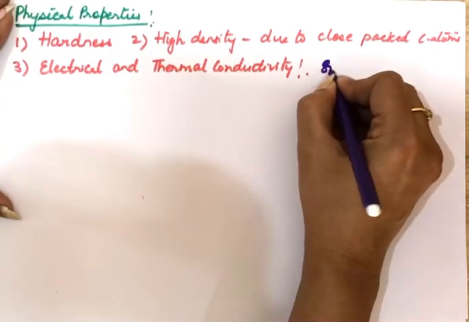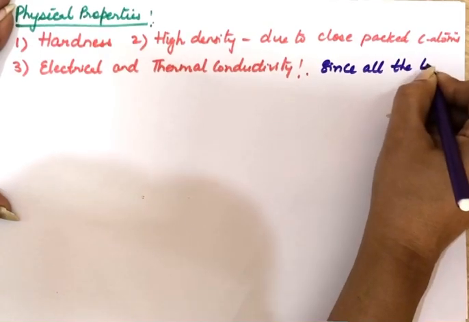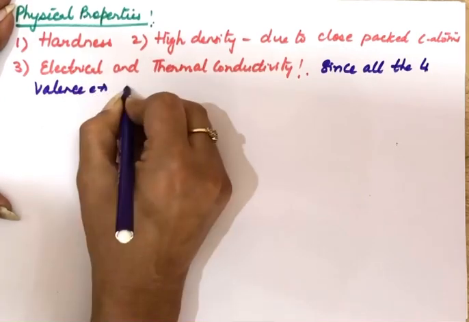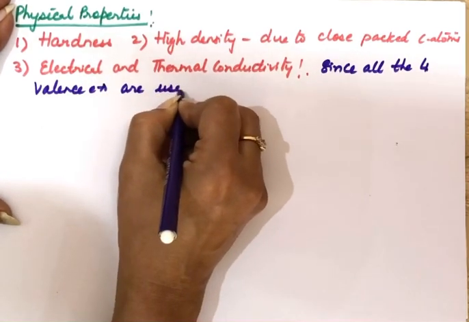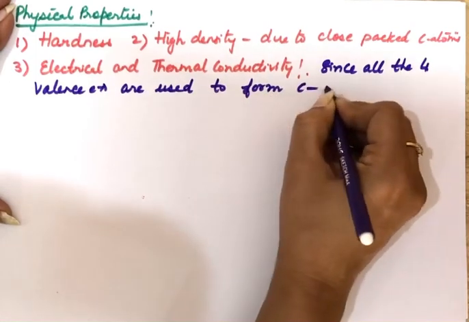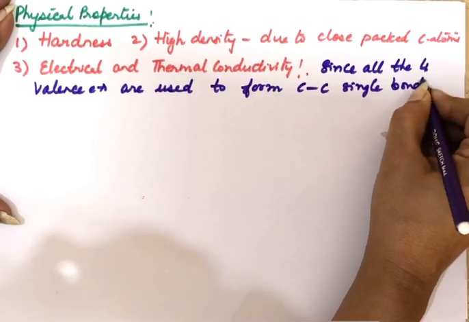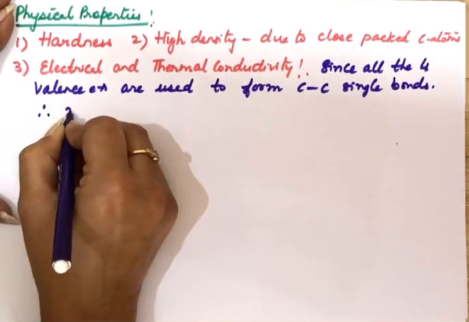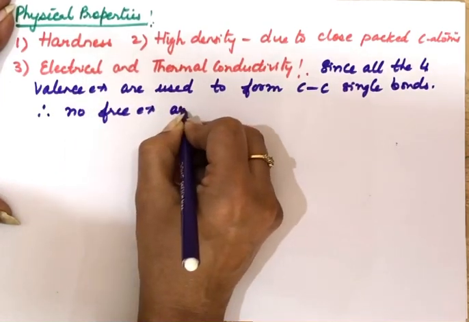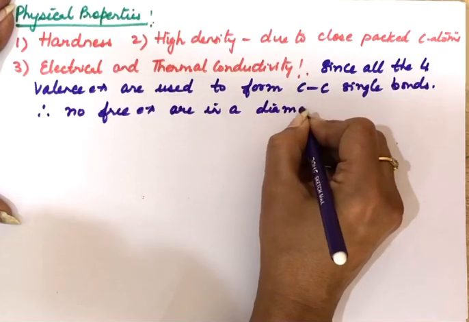We explain this part: since all the 4 valence electrons are used to form carbon-carbon single bonds, no free electrons are present in a diamond crystal.